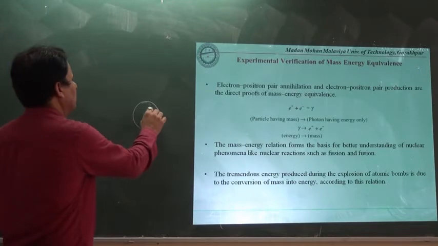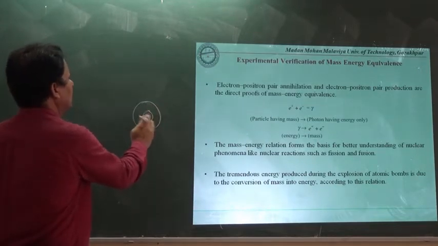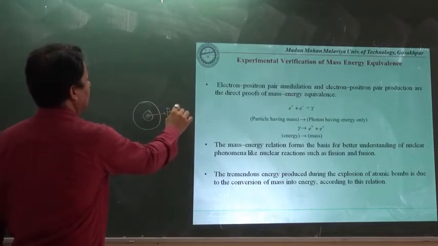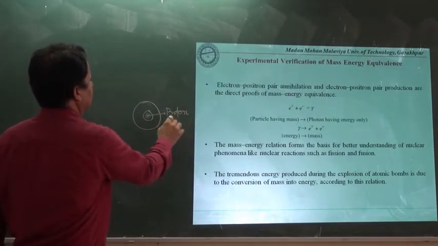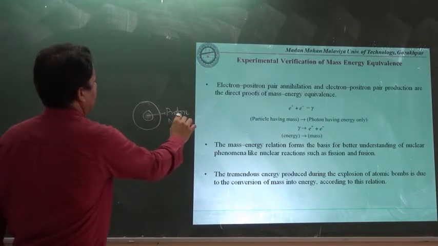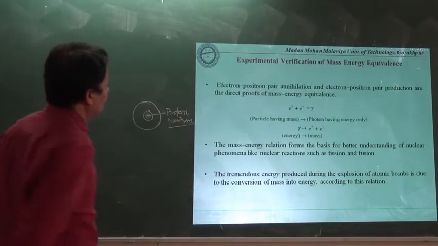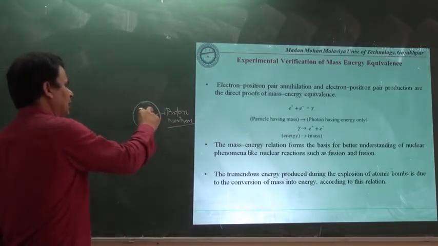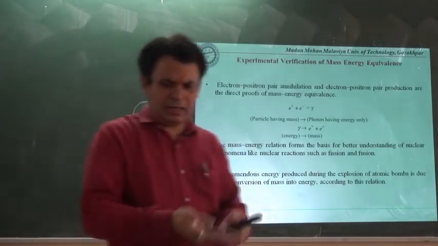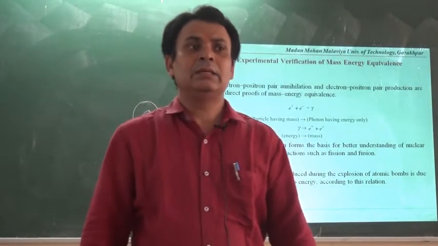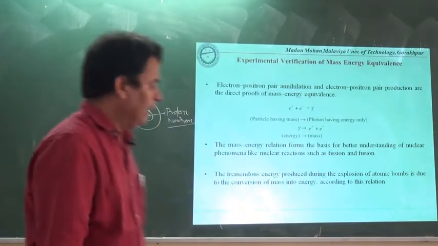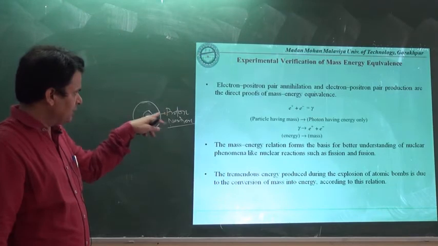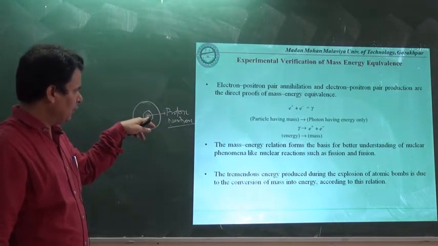If in a rough sketch we consider what is inside the nucleus, then we say that protons are there as well as neutrons. If protons and neutrons are lying here, then some binding energy will be required for that, and that binding energy can be given by the mass defect of this nucleus.